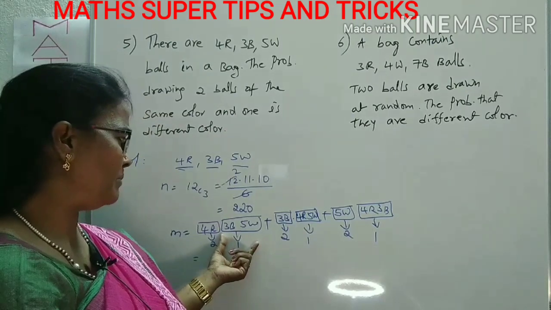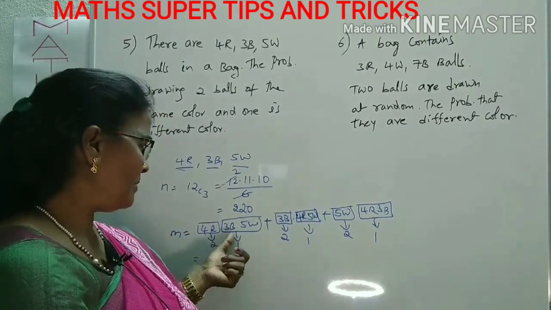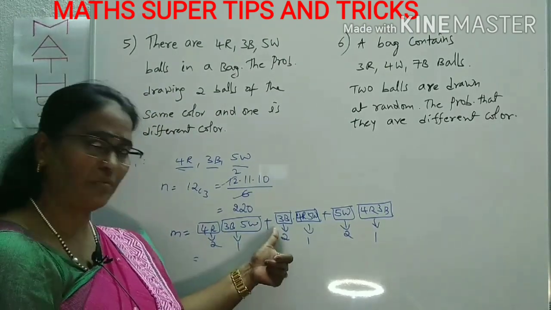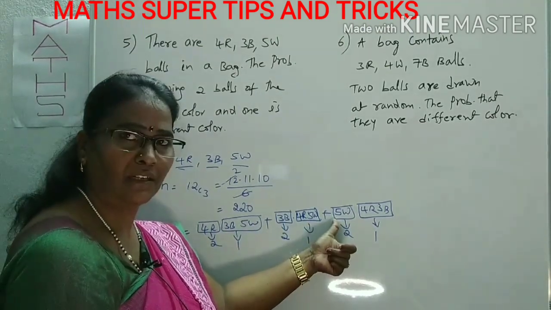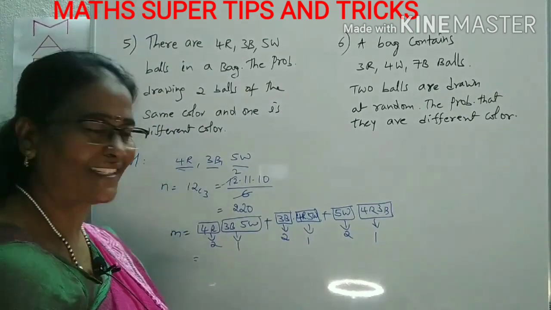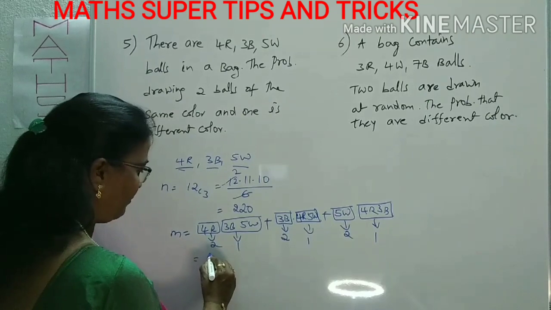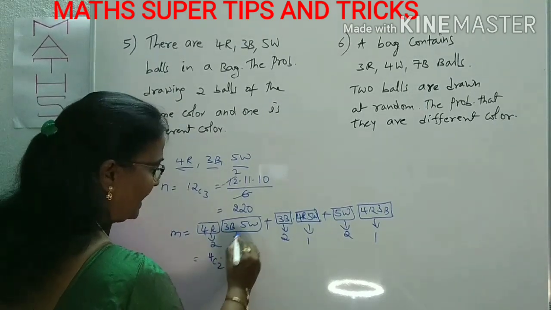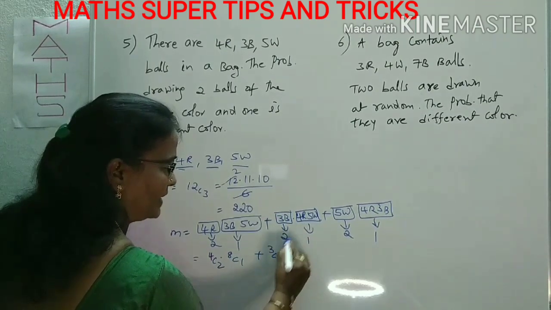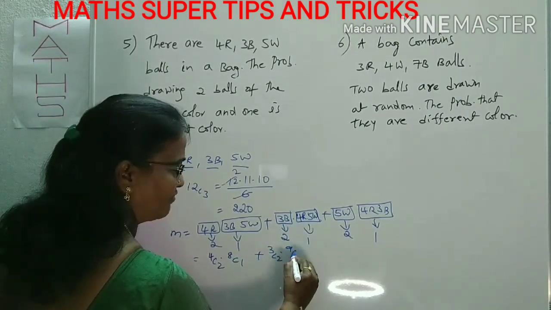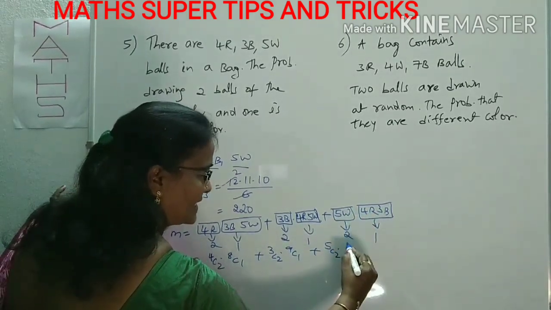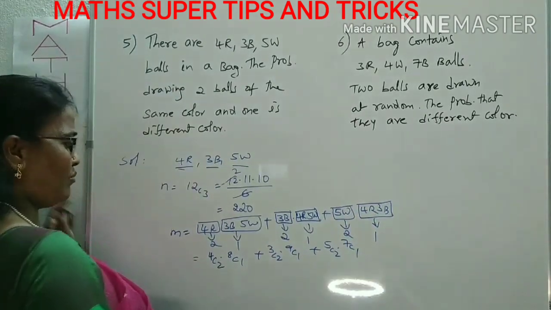The different color may be black or white. We choose 2 balls from the red, next 2 balls from the black, and 2 balls from the white. The remaining 1 ball we choose from the rest of the colors. Now this is 4C2 times 8C1, plus 3C2 times 9C1, where 4 plus 5 is 9, plus 5C2 times 7C1. This is about M.